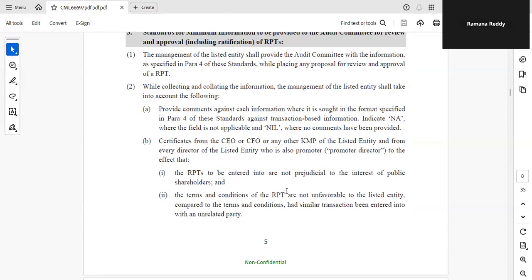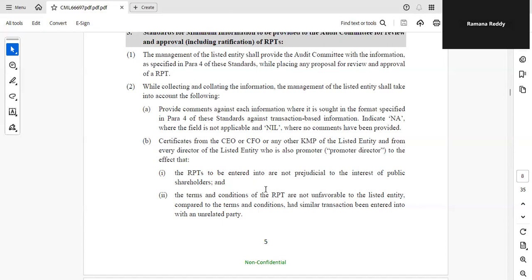And also, a certificate has to be provided by the CEO or CFO or any other KMP of the listed entity, and from every director of the listed entity who is also a promoter director, to the effect that this particular RPT, the RPT to be entered into, because prior to the audit committee the certificate has to be given. So that is the reason we are mentioning "to be entered into". The RPT, related party transaction, to be entered into, is not prejudicial to the interest of the public shareholders. This certificate has to be given by the CEO or CFO or KMP and every director.